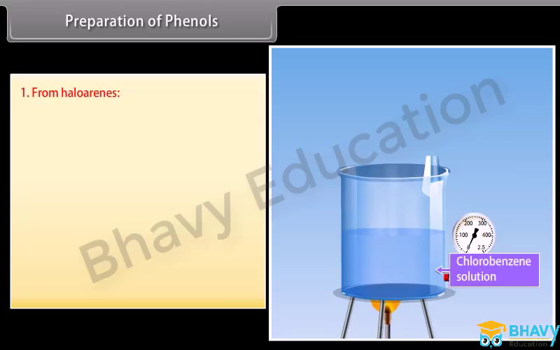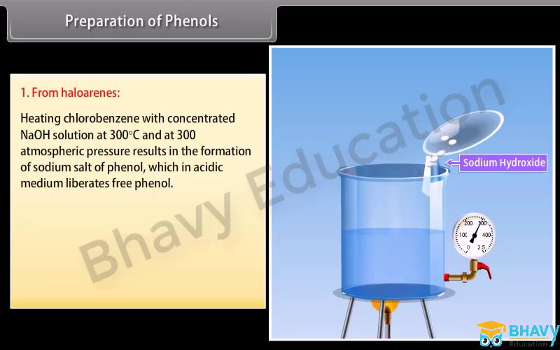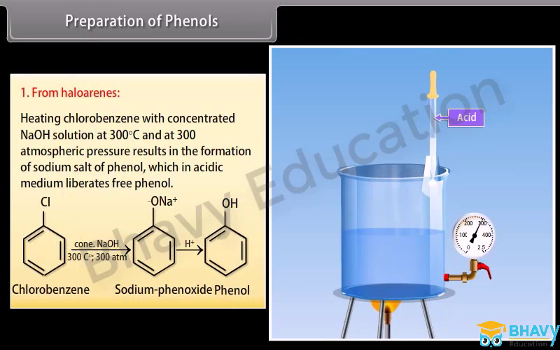Preparation of phenols. From haloarenes. Heating chlorobenzene with concentrated sodium hydroxide solution at 300 degrees Celsius and 300 atmospheric pressure results in the formation of sodium salt of phenol, which in acidic medium liberates free phenol. Sodium phenoxide is formed, and then by providing an acidic medium, it gives phenol.